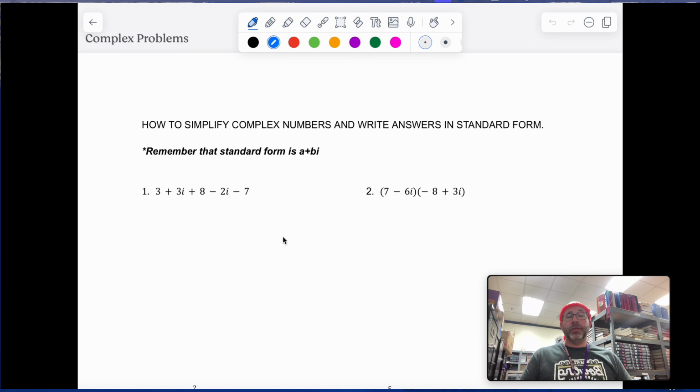Before I get into that, I did want to talk to you guys about a brief history of complex numbers, where they come from, because people are always like, "Why do we have these? These are stupid." Complex numbers had a long road to get to where they are. The whole idea is that when you have a degree in a problem, let's say the degree is two, a two for the degree tells you that there's supposed to be two answers. If there's a three, there's supposed to be three answers. If there's four, there's supposed to be four answers, and so on and so forth.